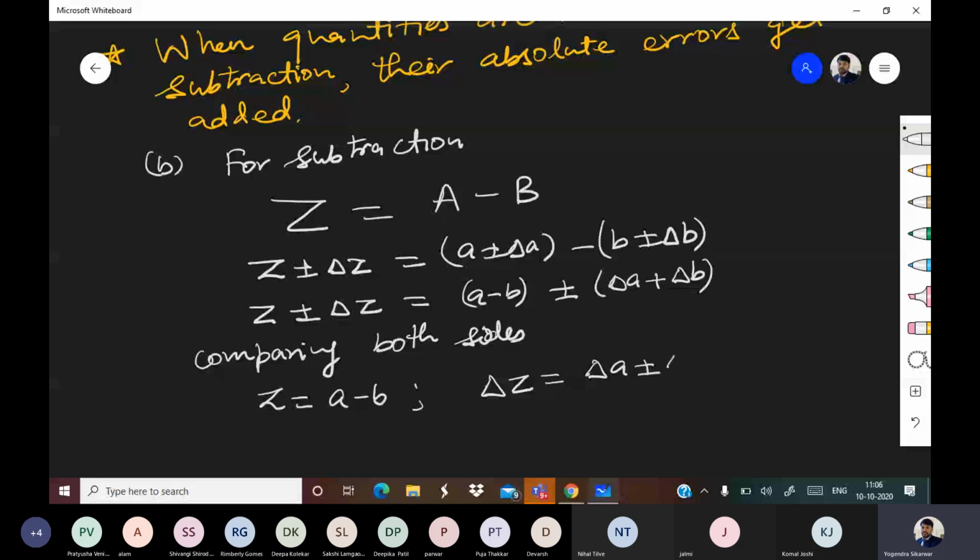So here also you can see that even in subtraction, absolute errors are getting added. This is the important part.